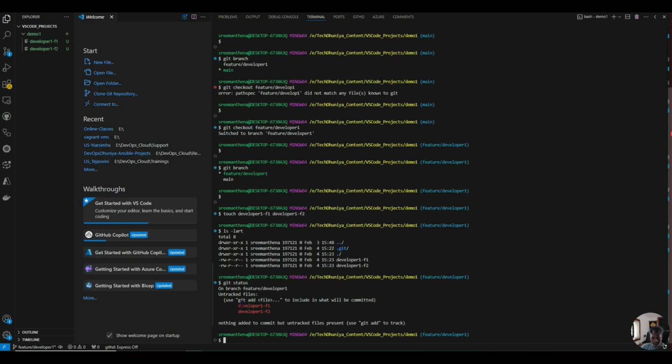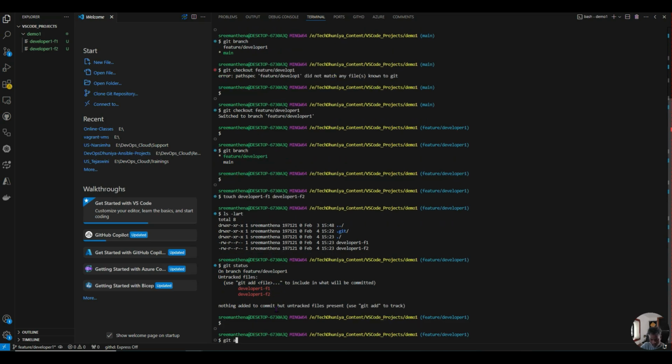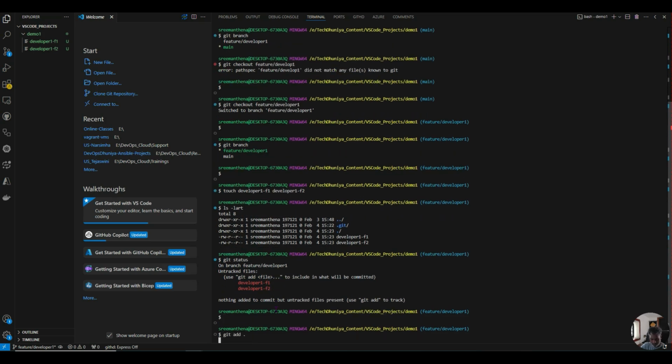As we already discussed, Git status is like a CCTV camera. It checked and saw that two files have been generated, but these two files have not yet been informed to Git. It is saying clearly, hey boss, I could see two files are there, but I have not yet monitored them, so please get them monitored. How can I get them monitored? git add dot.